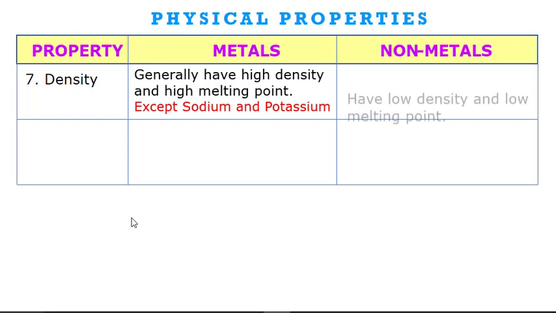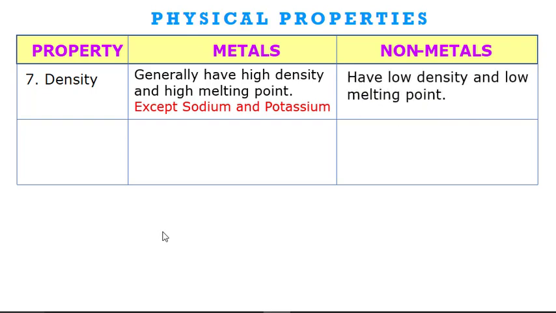Non-metals have low density as well as low melting and boiling points. Metals have high melting and boiling points. That means we have to supply more energy to melt them, boil them, or vaporize them. But in the case of non-metals, at a lower supply of heat, they can change their state.